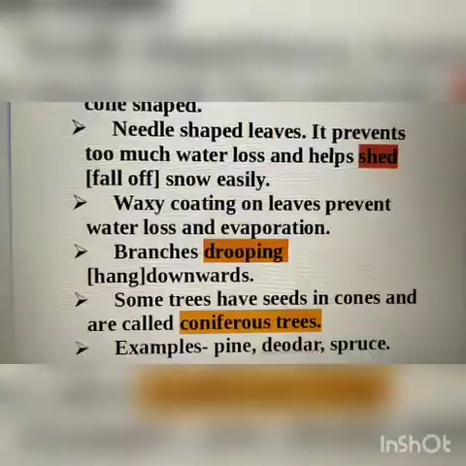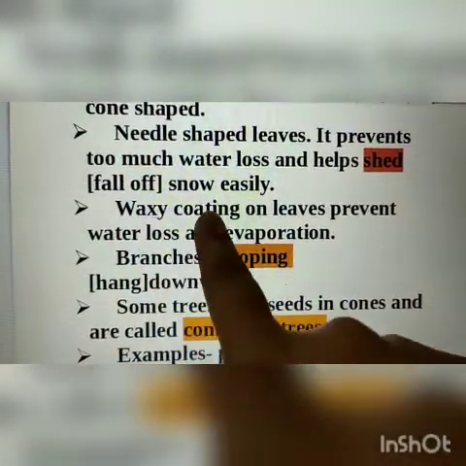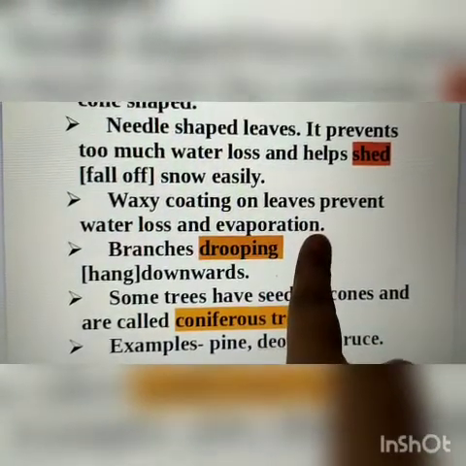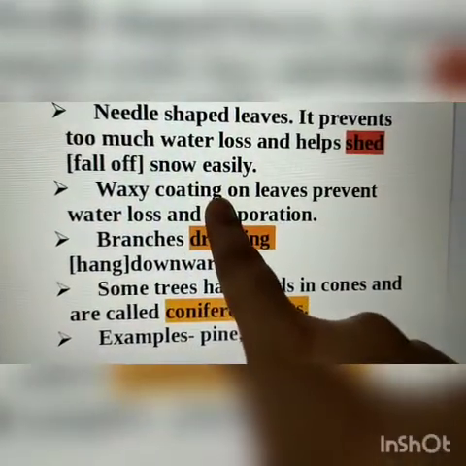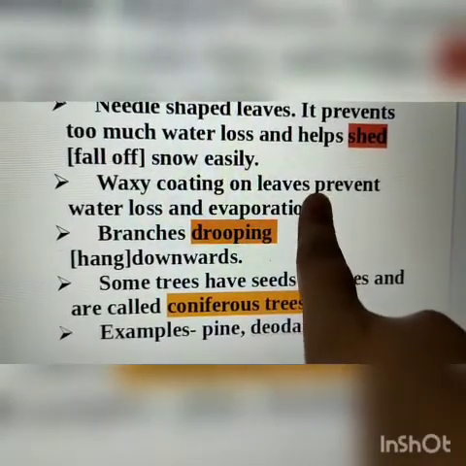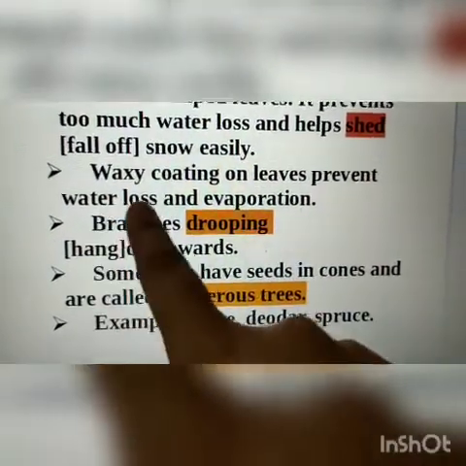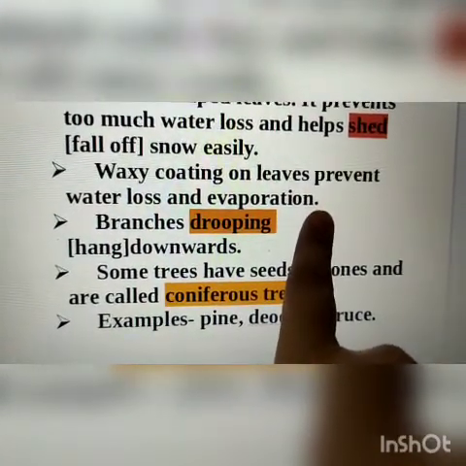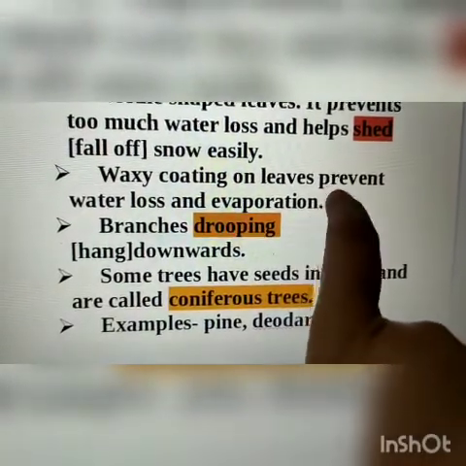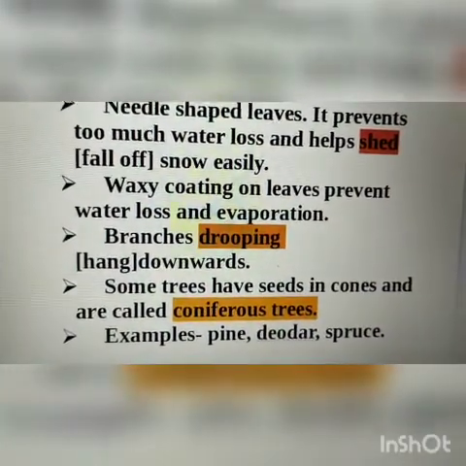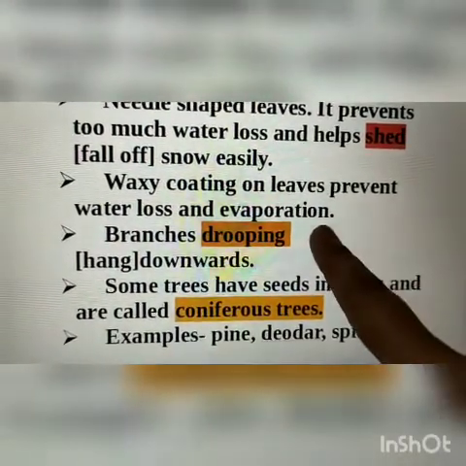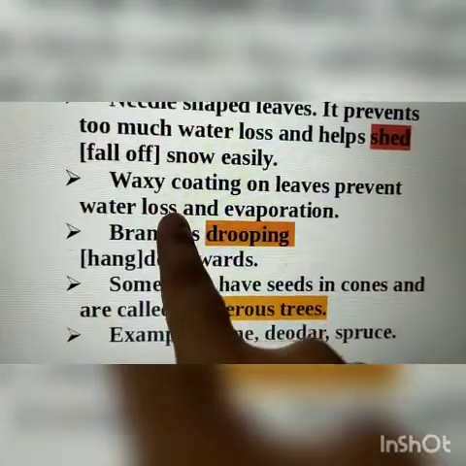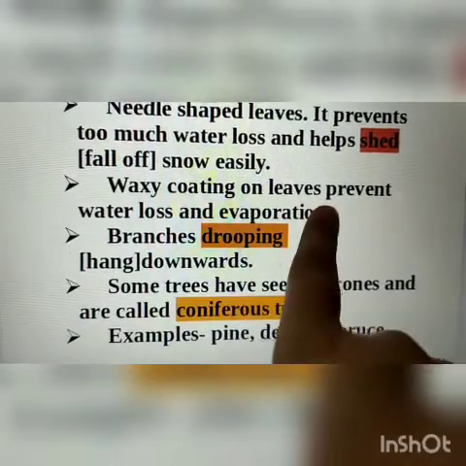Okay. The next adaptation is a waxy coating on leaves to prevent water loss and evaporation. That means a waxy coating is present on the leaves of plants. You know very well, children, that evaporation is a process in which water or liquid is directly converted into vapor. So to reduce water loss, there is a waxy coating on the leaves of the plant.